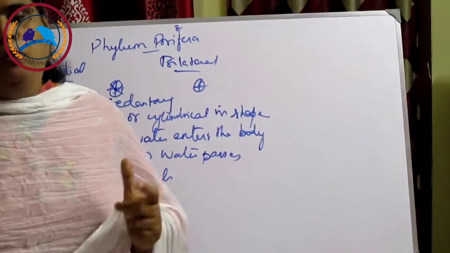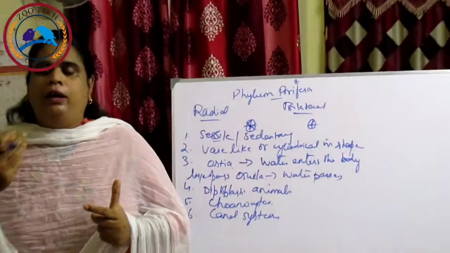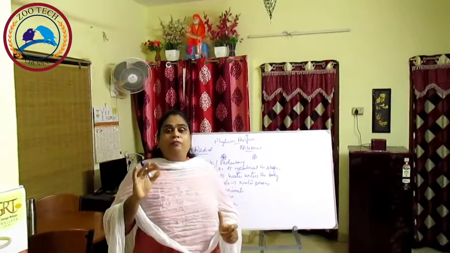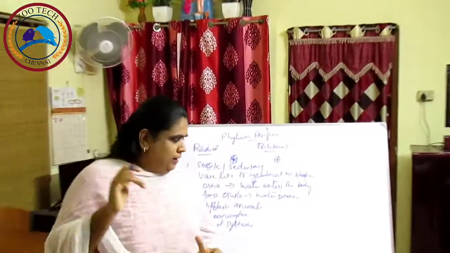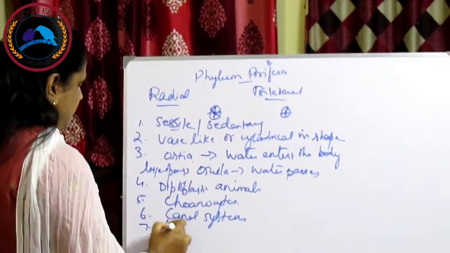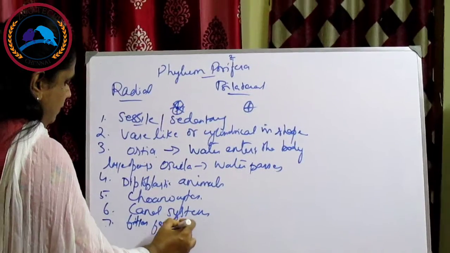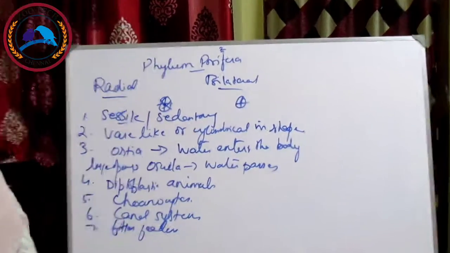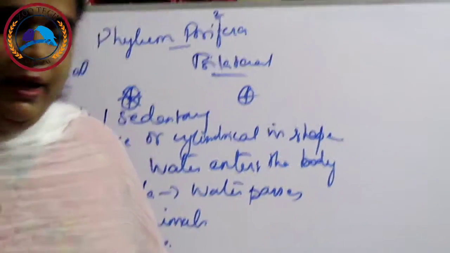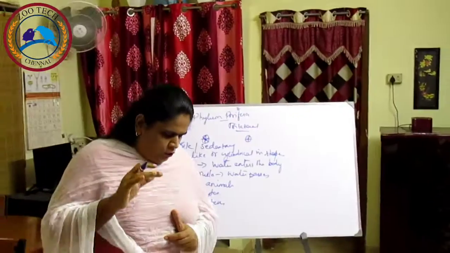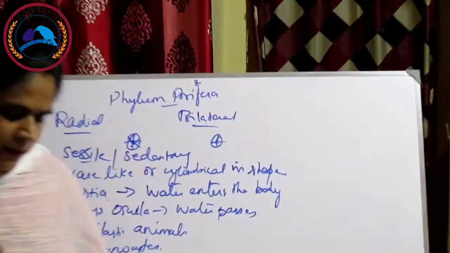And how does Porifera have its nutrition? What is the mode of nutrition? They are filter feeders. What do you mean by filter feeders? The food particles are collected by the choanocytes from the water currents.